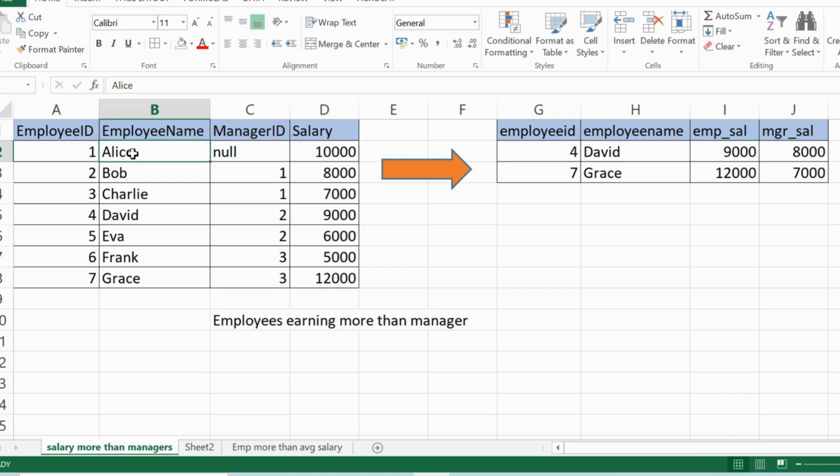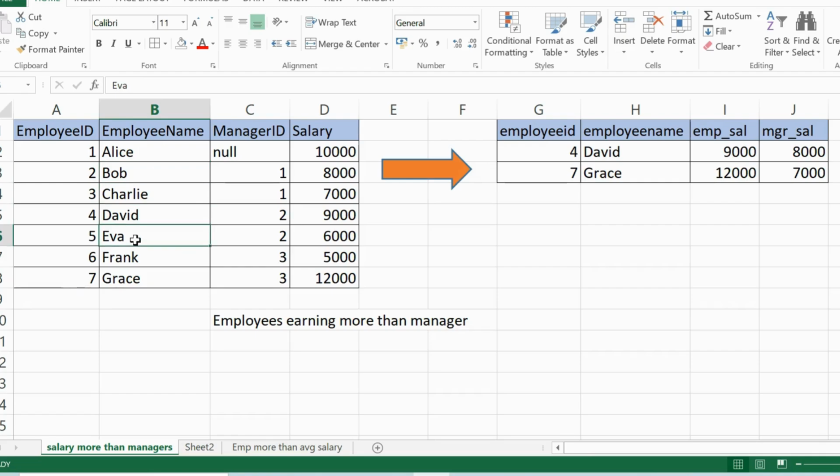If you look at it, we have different employee names and some salary with their managers. The managers' names are not written, but the manager IDs are present. So Bob's manager has the manager ID 1. It means the manager of Bob is Alice, that is manager ID 1. Same goes with Charlie. Who is the boss of Charlie? It's also Alice. Now let's say David. Who is the manager of David? It's the manager ID 2, which is Bob.